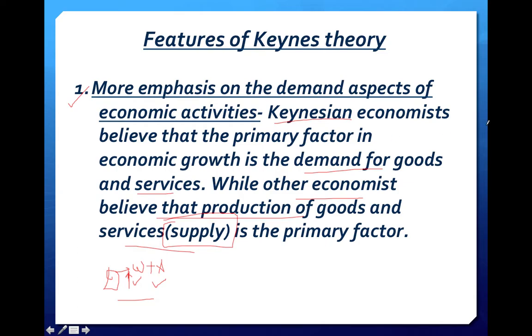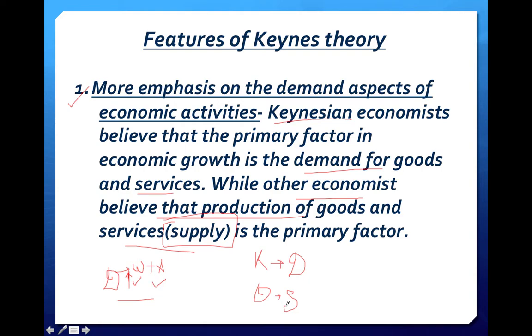So there is a complete contrast between Keynesian economics and the other economics. Keynesian economics focuses on the demand aspect, how much the consumers are demanding, and produces goods accordingly, while the other economics focuses on supply. They do not care how much the consumers are demanding or what quality they want. They simply focus on the production of goods and services. So that is the most important feature of Keynes theory.